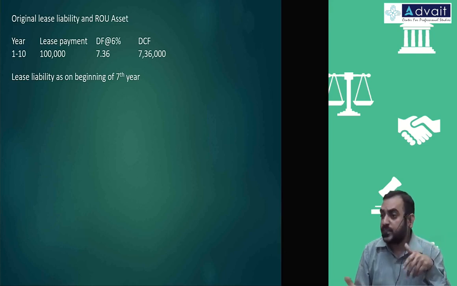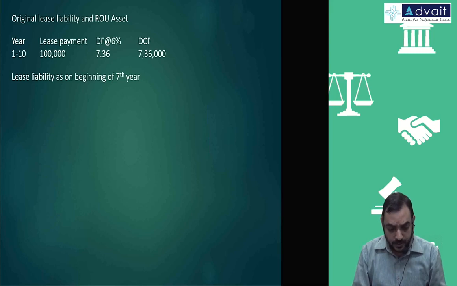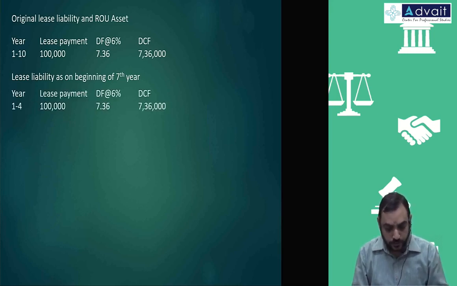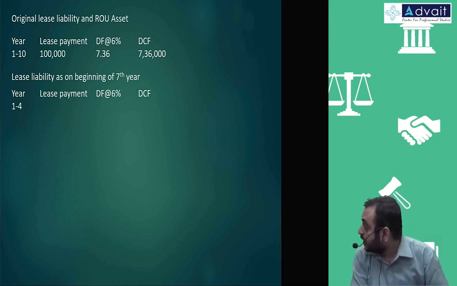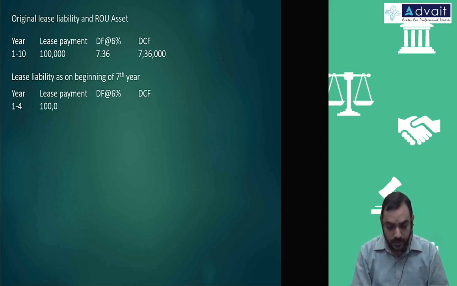For the remaining 4 years, that way also we can measure it. Let us do the same approach. For the remaining 4 years, let us take that as year 1 to 4. Lease liability at the beginning of the 7th year for the remaining 4 years, that present value will be the same number, 1 lakh.